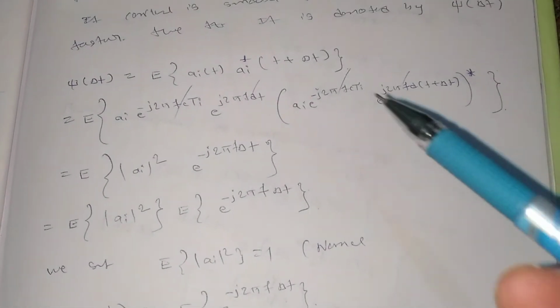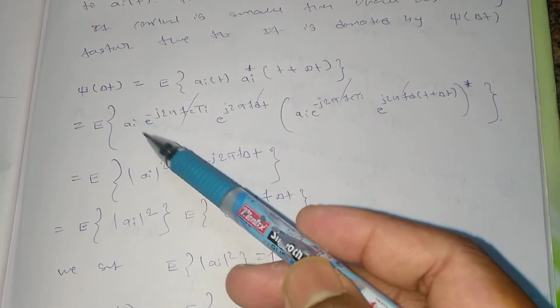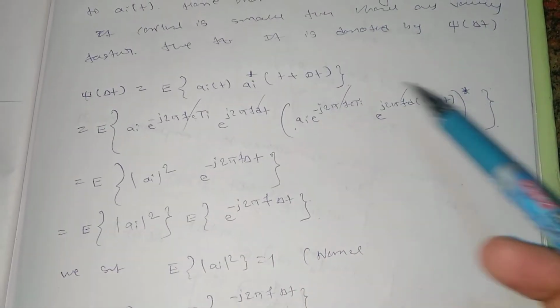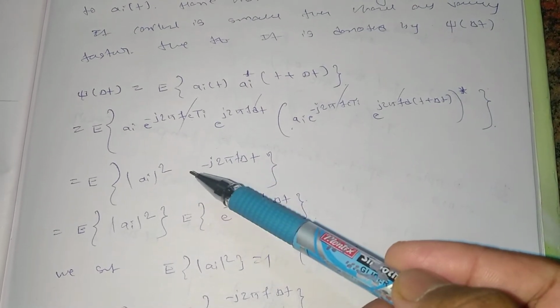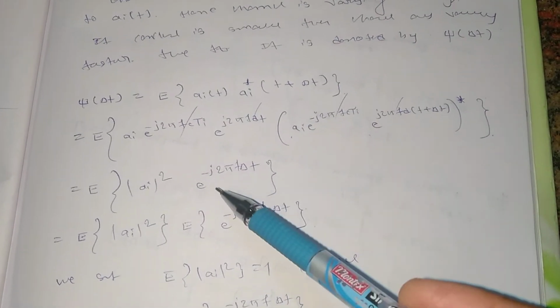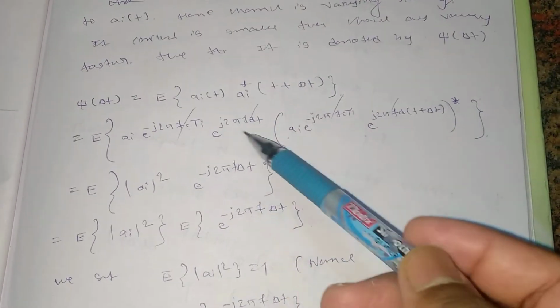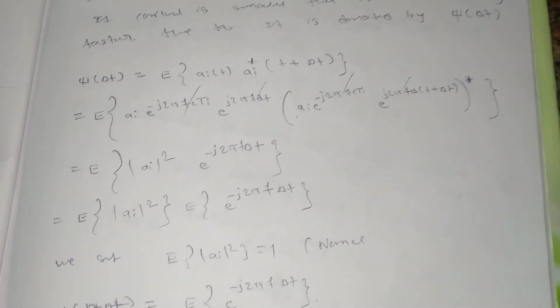After that, you can see these terms will cancel out, and I will be left with only a_i and a_i star. So a_i times a_i star equals a_i squared, taking the magnitude, and I will be left with only the component e to the power minus j 2 pi fd delta t. All the others get cancelled as they have negative signs.